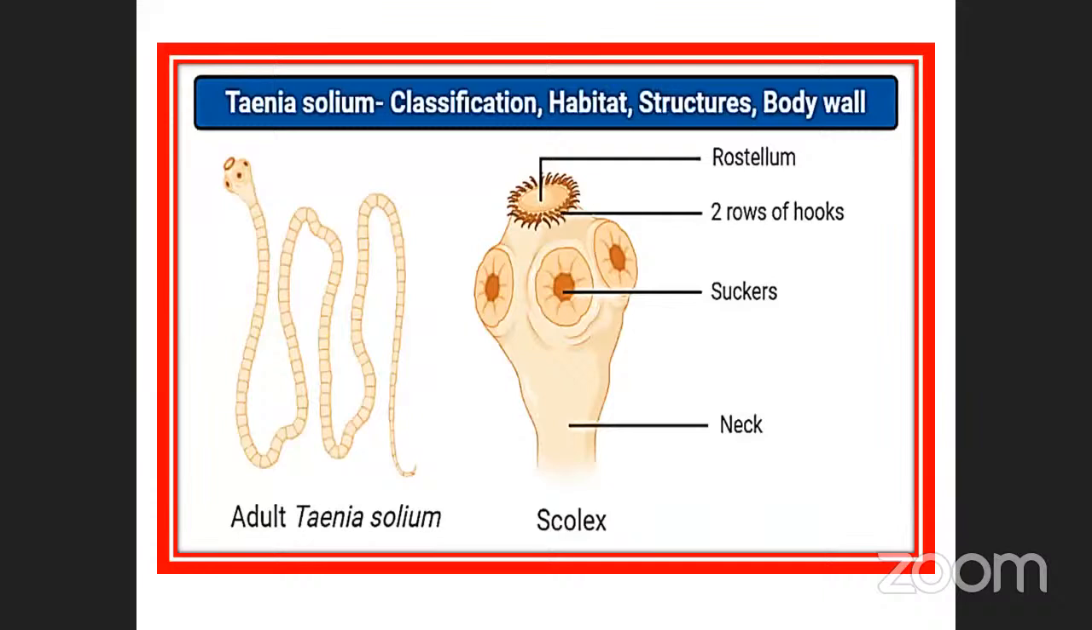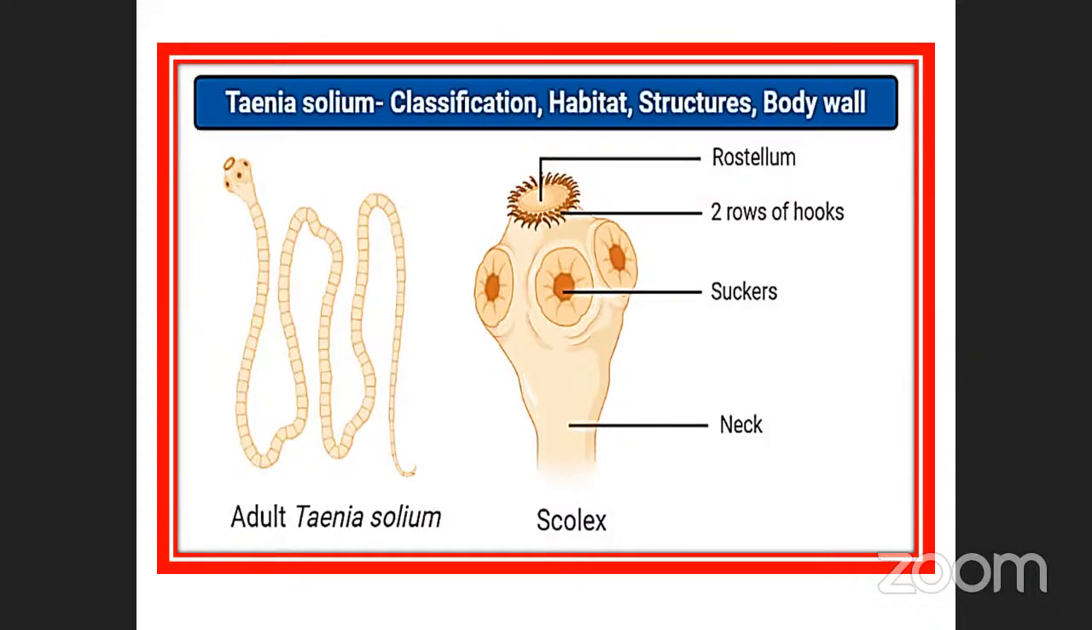Taenia: classification, habit, structure, body wall. So this is called which one? The Taenia, otherwise called tapeworm, pork tapeworm. See, this collectively is called which one? Scolex. The scolex consists of 3-4 parts. See here, rostellum. This center part is called the rostellum.